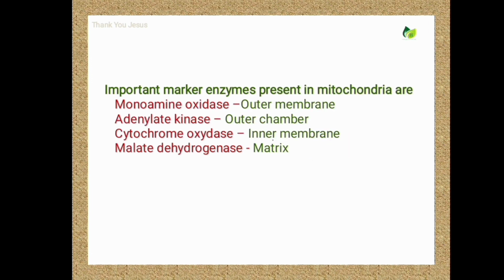Important marker enzymes present in mitochondria are monoamine oxidase, present at the outer membrane of mitochondria; adenylate kinase, present at the outer chamber of mitochondria; cytochrome oxidase, present in the inner membrane of mitochondria; and malate dehydrogenase, present in the matrix of mitochondria.